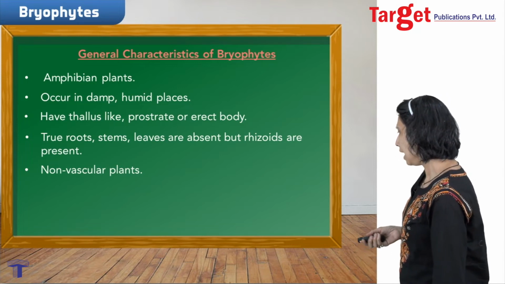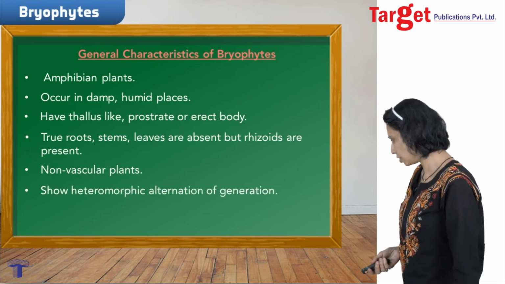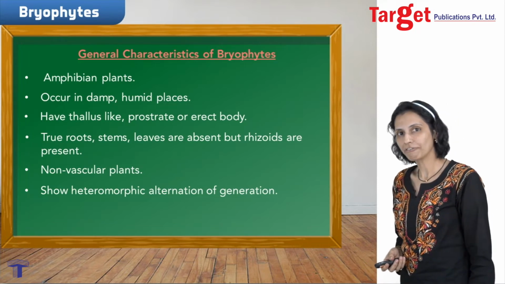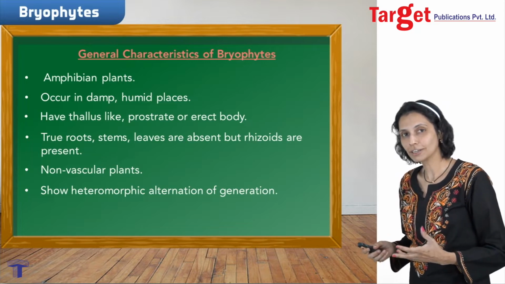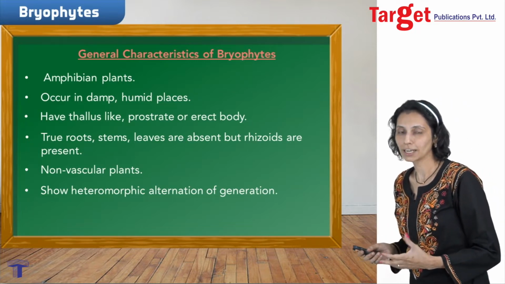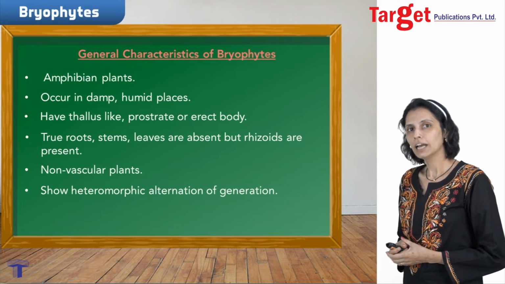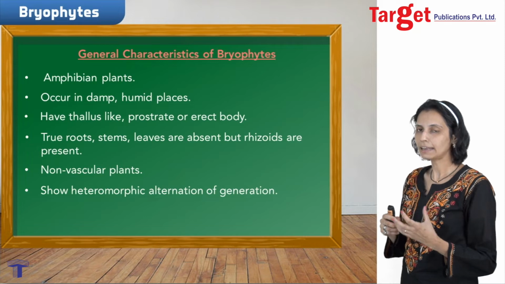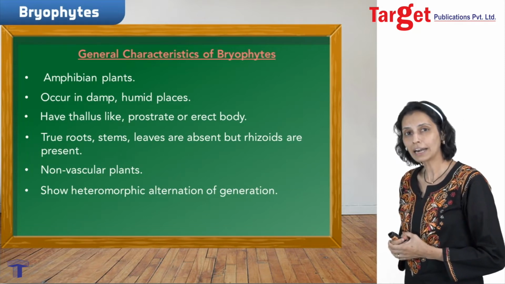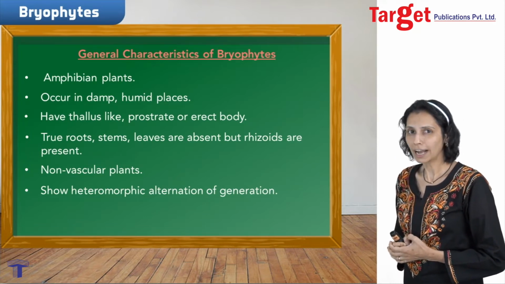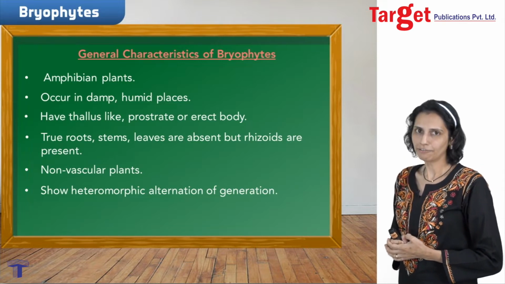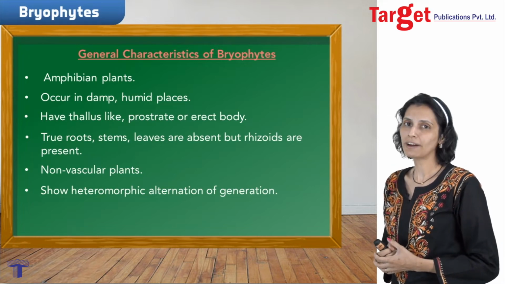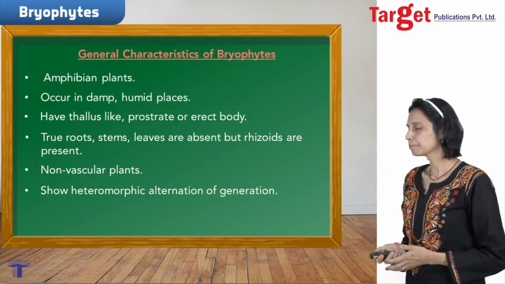They show heteromorphic alternation of generation. Now let us go one by one. Heteromorphic: hetero means different, morphic means morphologic. In short, morphologically, the two generations, that is the sporophytic generation and the gametophytic generation, are different. They do not look alike. In bryophytes, the gametophytic generation is haploid and the sporophytic generation is diploid.